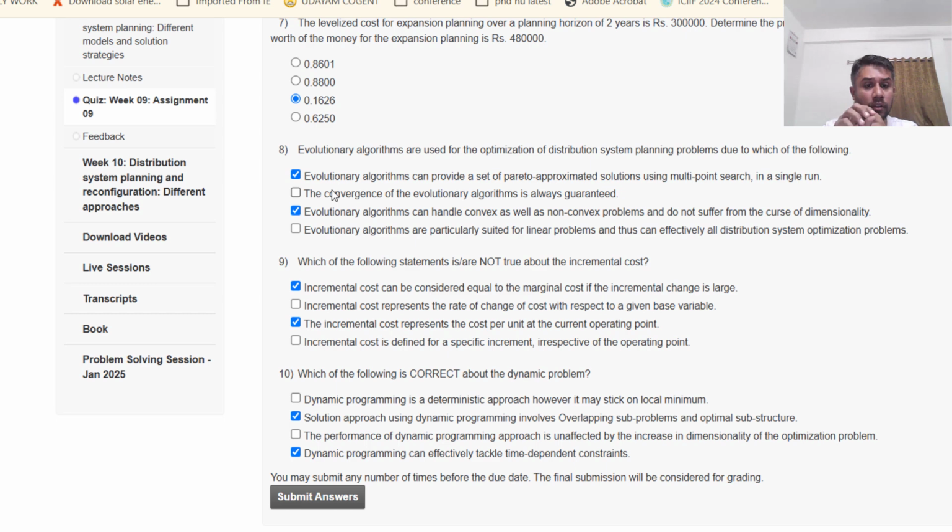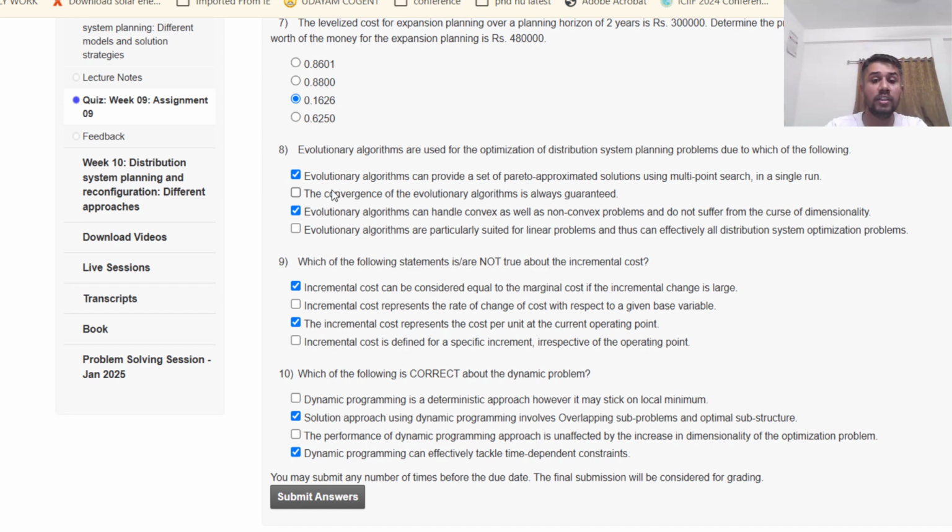It is right, because it is irrespective of operating point and deals with specific increment only. So the correct answers which are not true in this case are 1 and 3. Now the last is, which of the following is correct about the dynamic problem? So in case of dynamic problem, the solution approach using dynamic programming involves overlapping subproblems and optimal substructure, and last, dynamic programming can effectively tackle time dependent constraints.